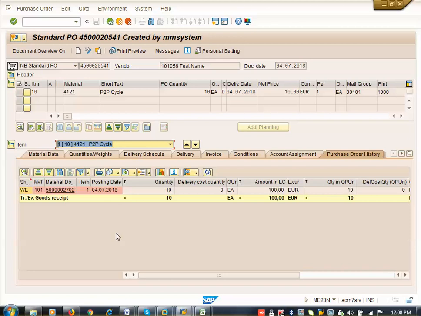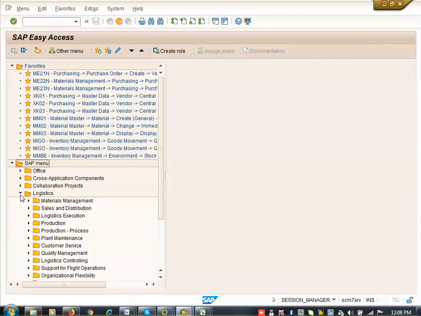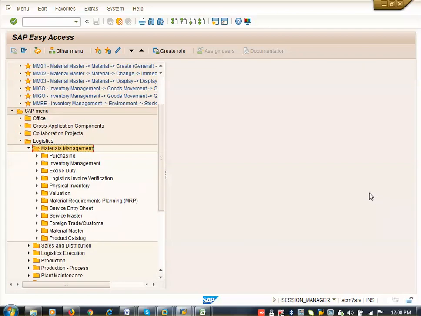How to find the PO number in the existing system, I will show you tomorrow. Today's task is you need to log in, log off, and then you can try ME23N. It will open like this. You can go to logistics here. This is the path. You can go to material management. I am going to cover the material management module only.